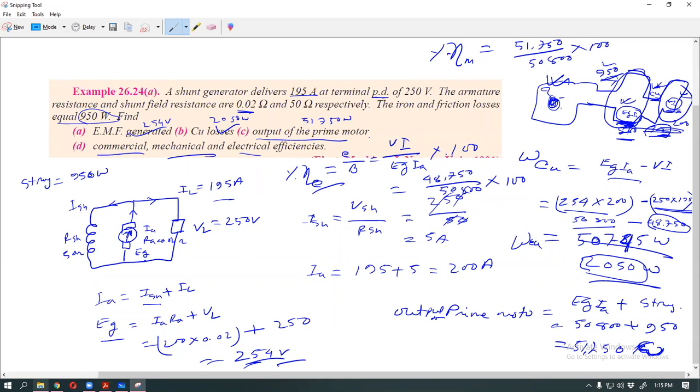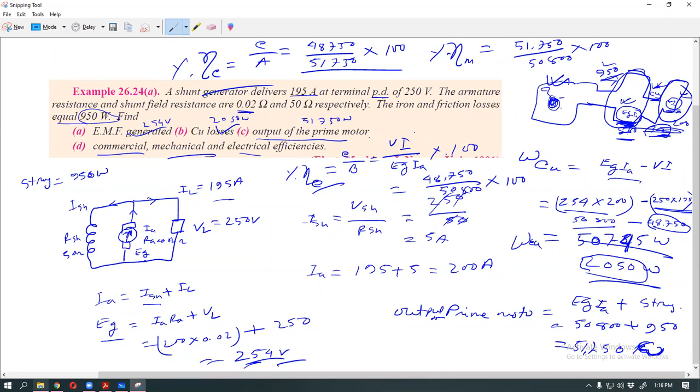And overall or commercial efficiency is C by A, where C is VI, which is 48,750, and A is 51,750, into 100. This is the percentage of commercial efficiency. So these three are complete.